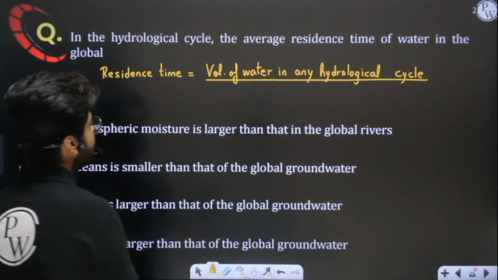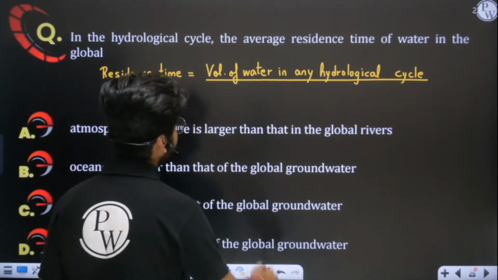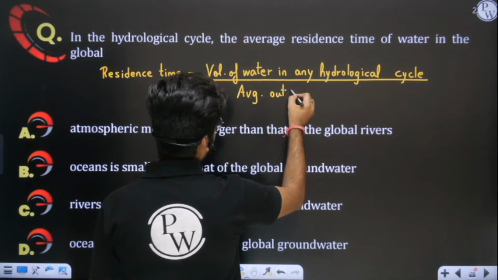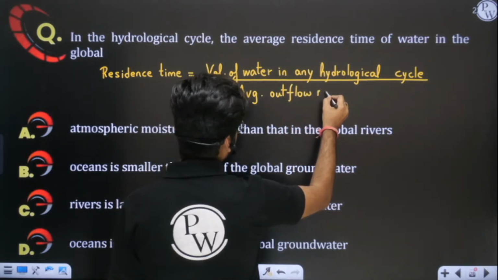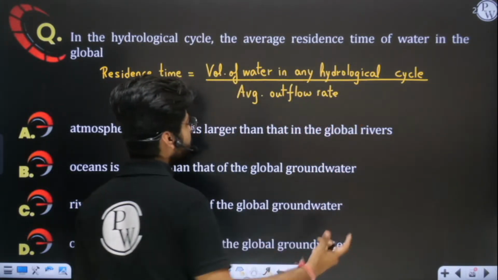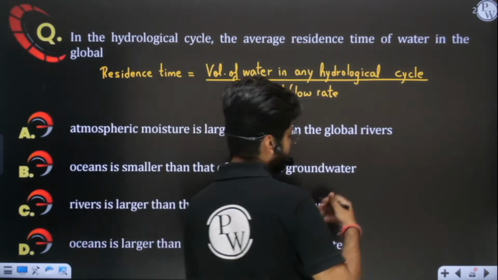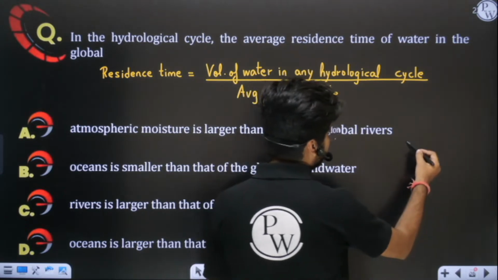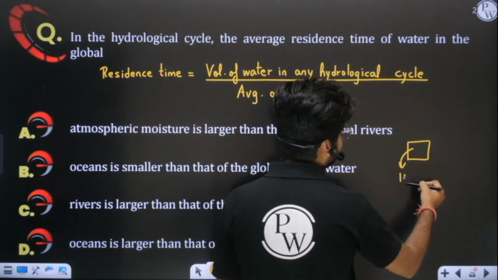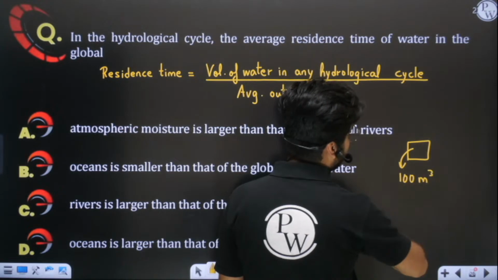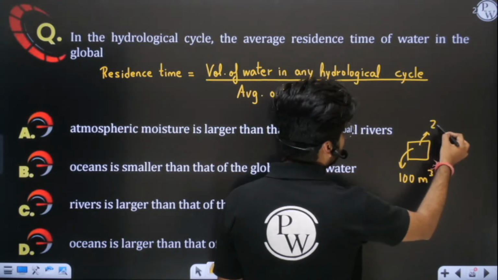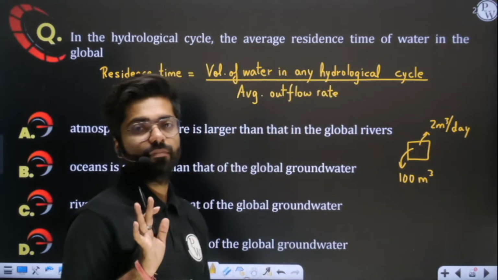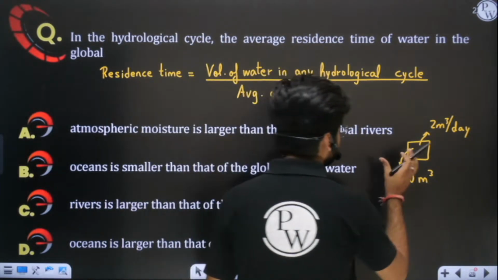So residence time is what? The volume of water in any hydrological phase divided by the average outflow rate. You must appreciate this fact. Let us try to understand this concept very beautifully. Let us say in this box we have a total of 100 meter cube water, and 2 meter cube water every day is getting evaporated from the system. Can you tell me what the residence time of the system is?